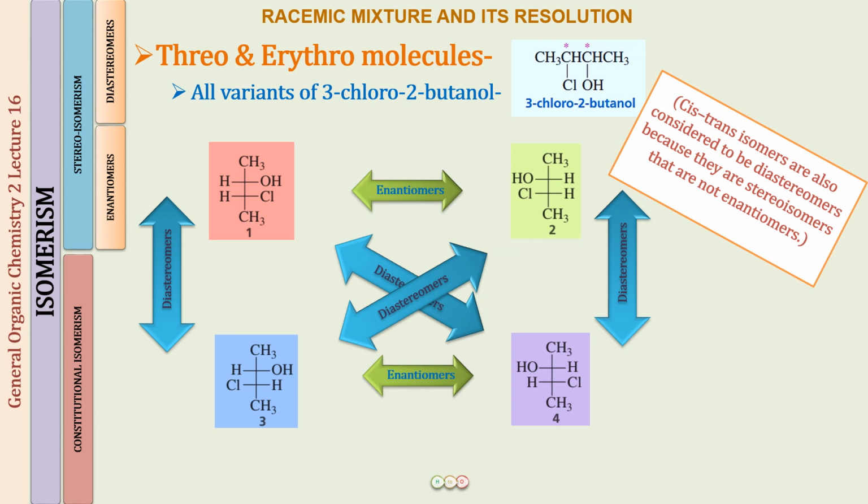So I will be taking the next lecture on those projections as well, so that you have an understanding of how we are going to convert the Fischer projections and the wedge and dash representations into those two types of projections. Then you will be able to do all questions of optical isomerism, and that would also be the start of my lectures on conformational isomerism.